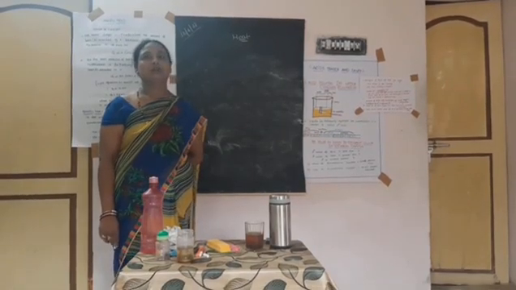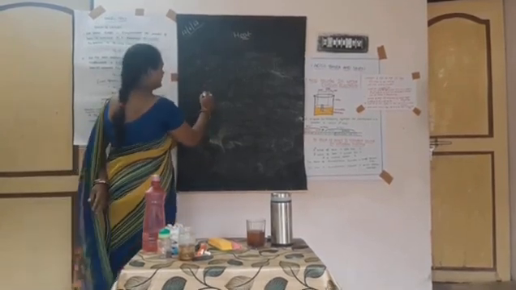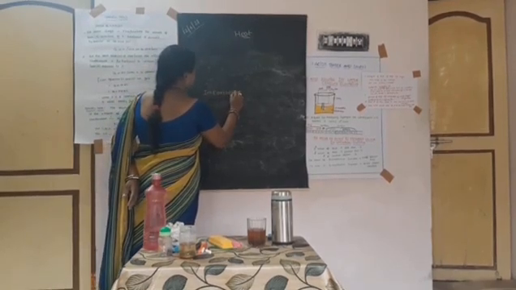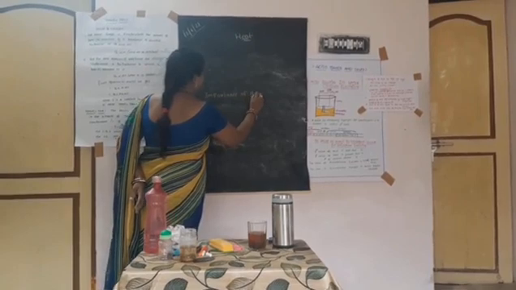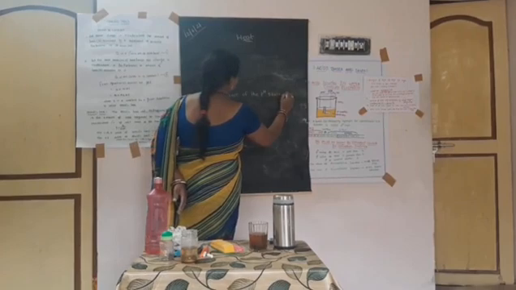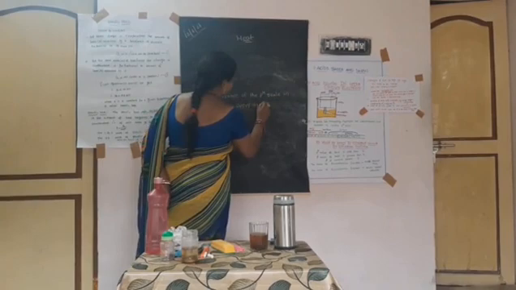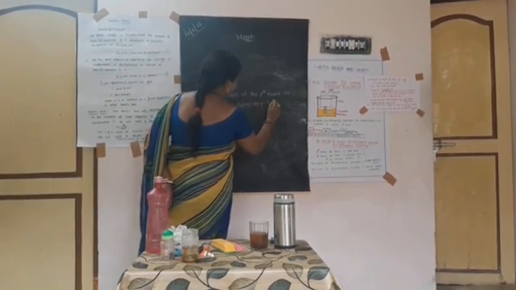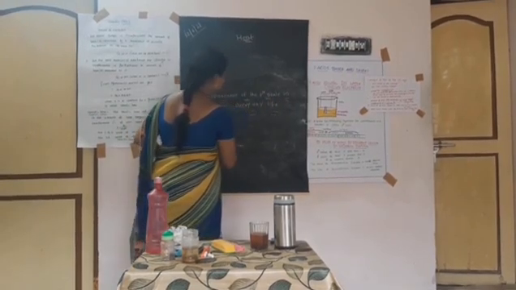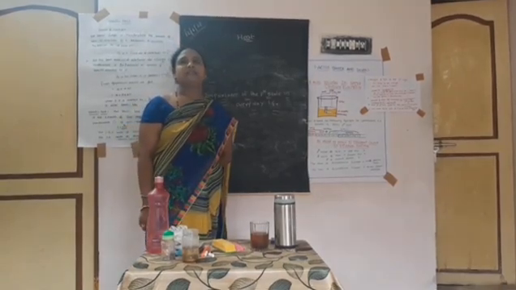Let's go to the next topic, the importance of the pH scale in everyday life. Plants and animals are sensitive to pH change.